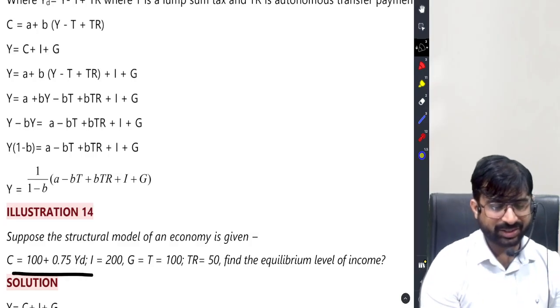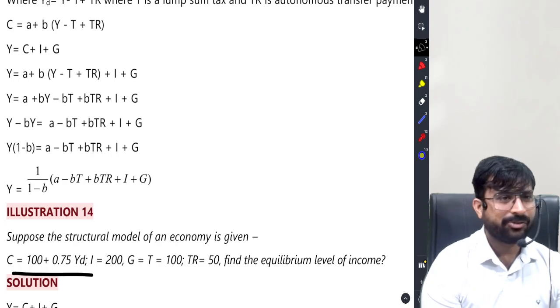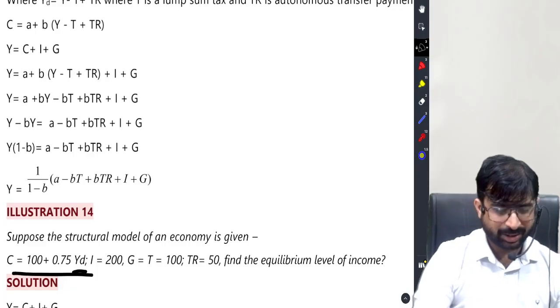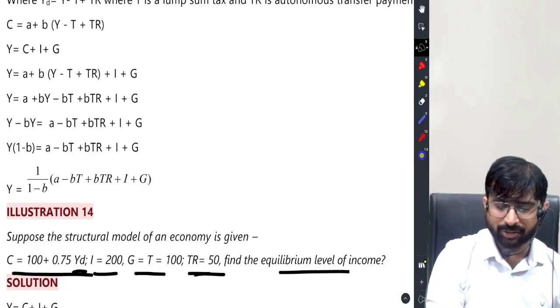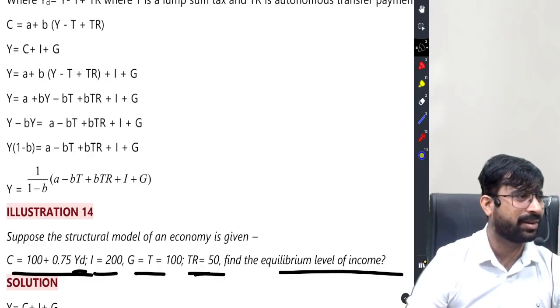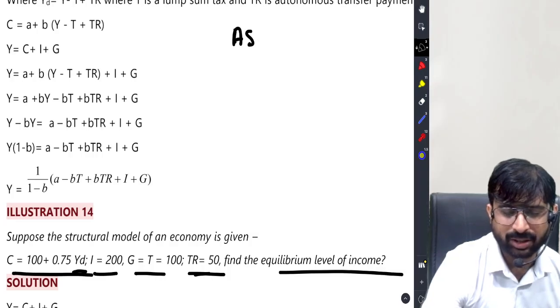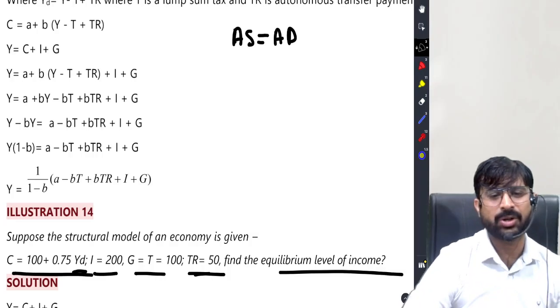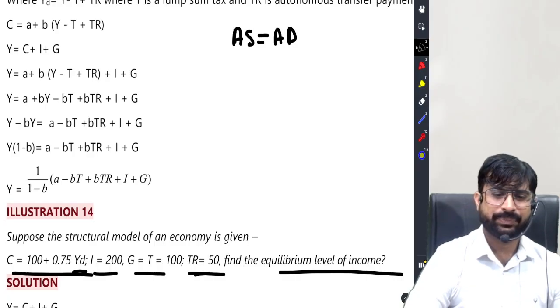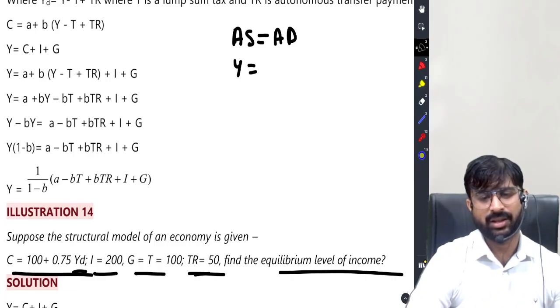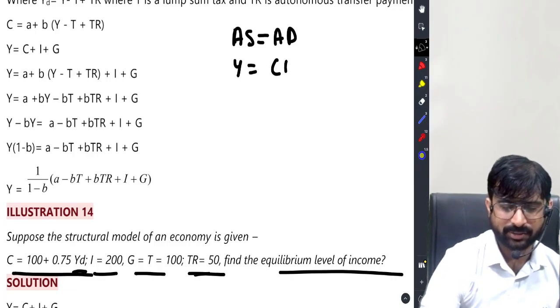Dears, you get C equals A plus B YD. Whenever they have given YD, it means government is present in the economy. You have got I, G, T, TR, find equilibrium level of income. All of us have now practiced it enough to understand equilibrium level. Sir will start with AS equal to AD. AS is Y. AD is C plus I plus G.